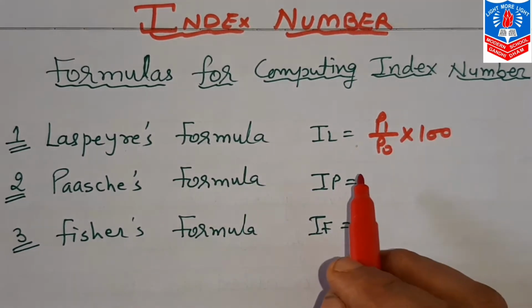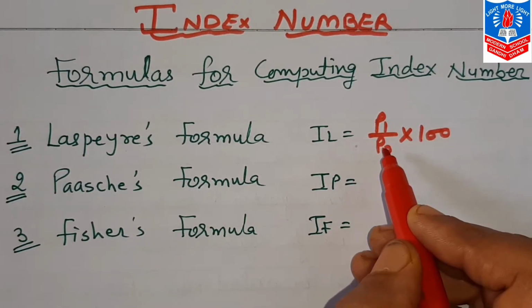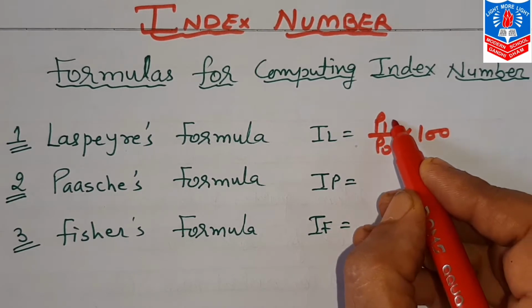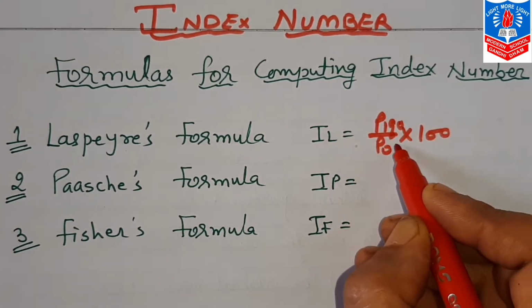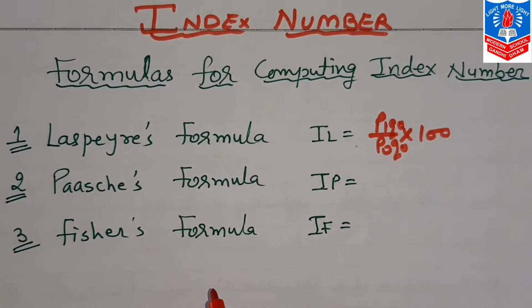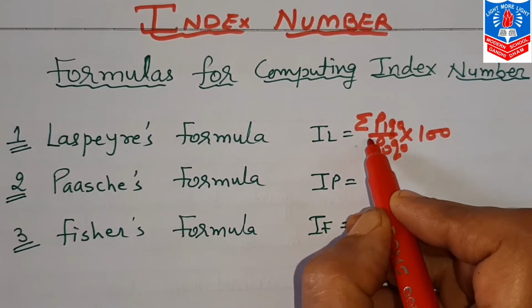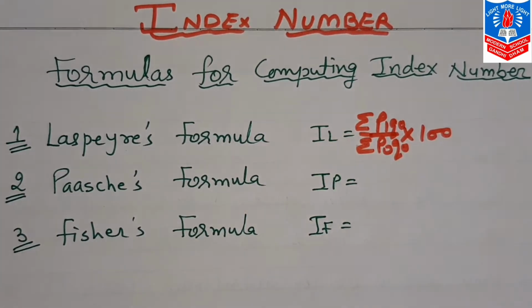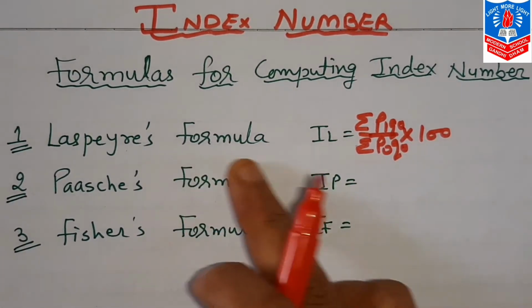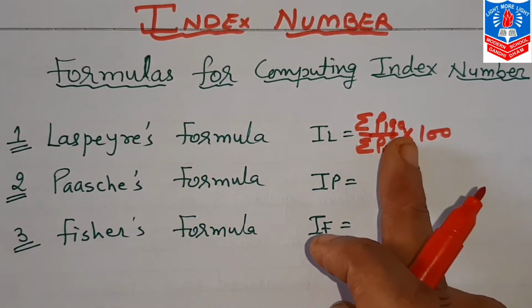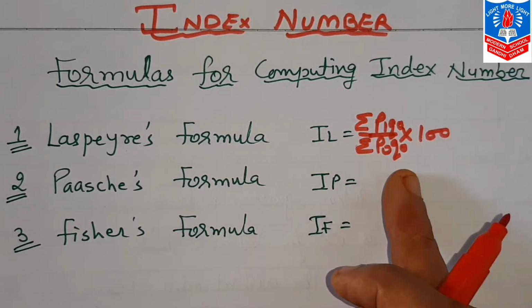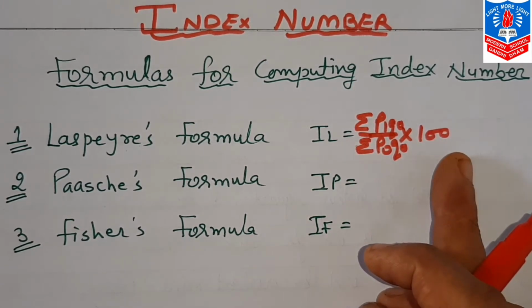So along with price we should take quantity, the quantity of the base year, and the total of that is sigma. So according to Laspeyres the formula is sigma P1 Q0 by sigma P0 Q0 into 100.